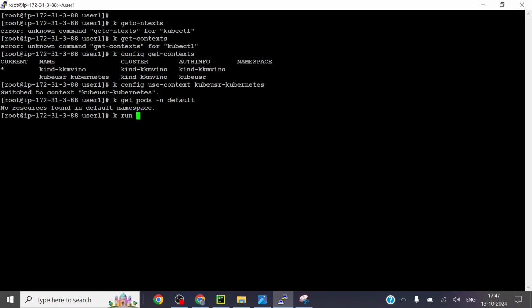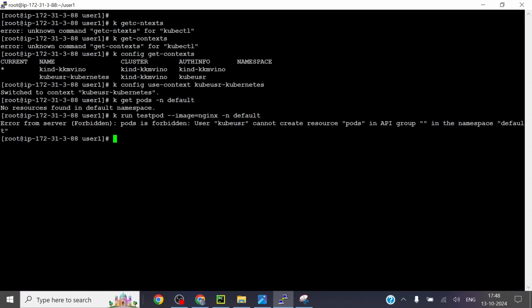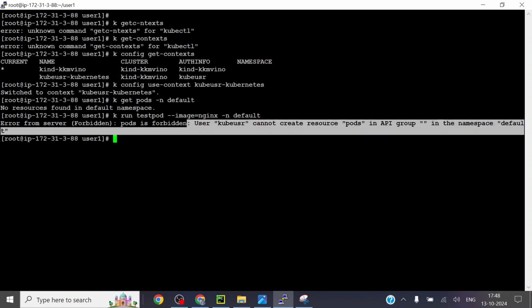So if I try to run a pod like kubectl run test-pod --image=nginx -n default, see, user kube user cannot create pods in the namespace default because I have given only list permission.